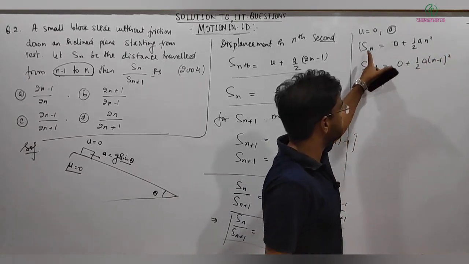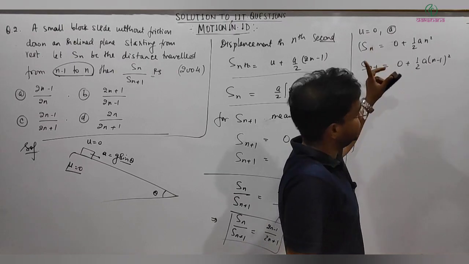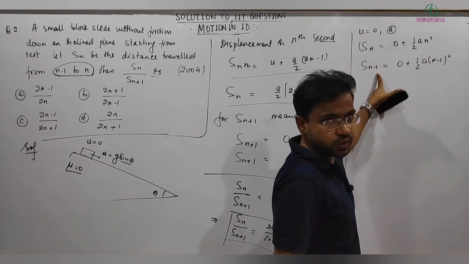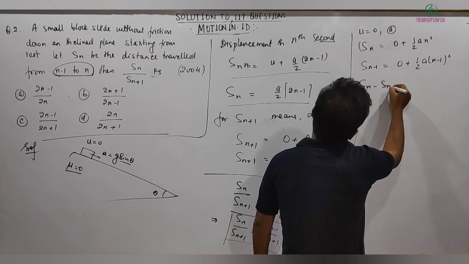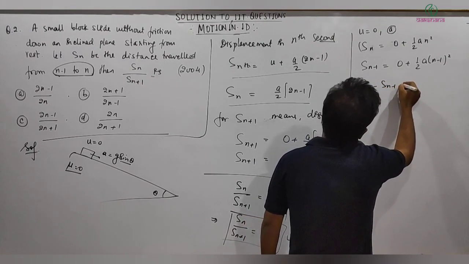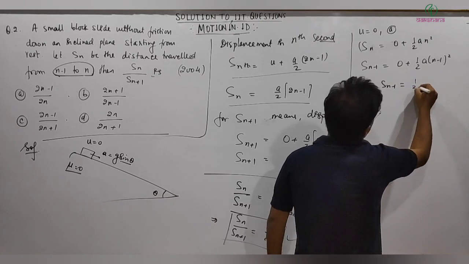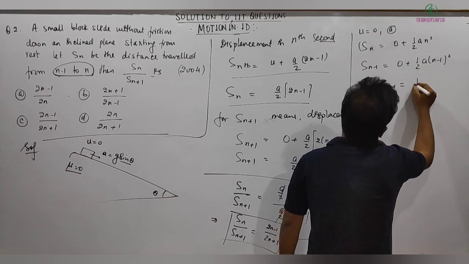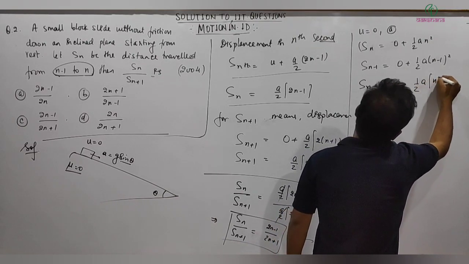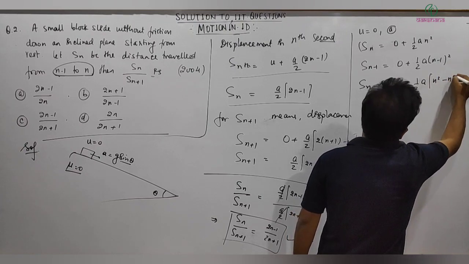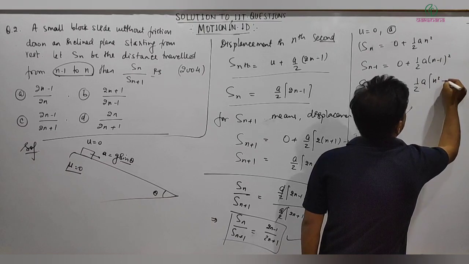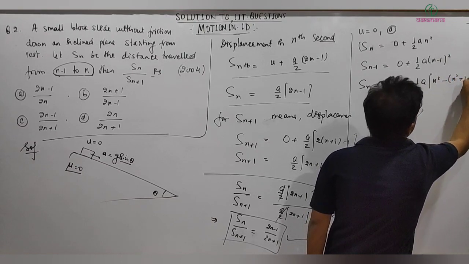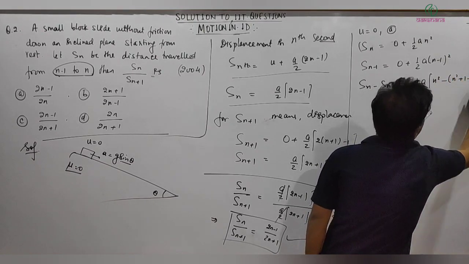So we are getting displacement in total n seconds minus displacement in n minus 1 seconds, that is equal to half a, n square minus n square plus 1 minus 2n.